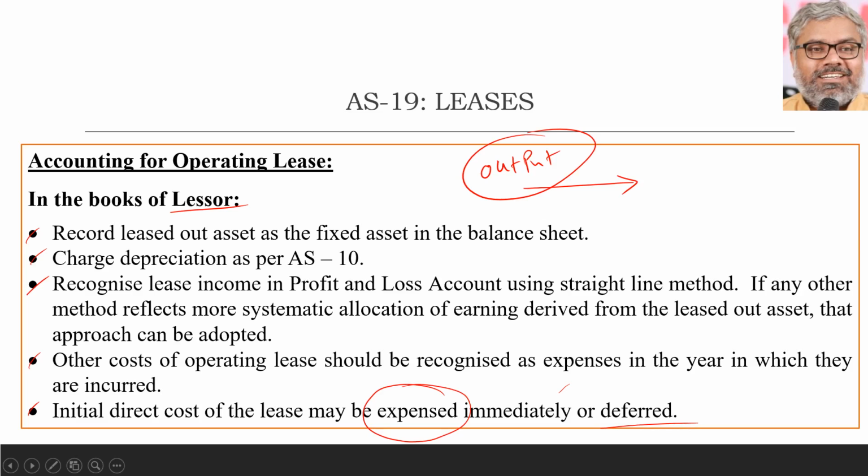So that is the possibility for lessor, where he has to just treat the operating lease like a normal rental income. He owns the asset, he is leasing that asset, getting some rental income. That's it. That rental income is recognized on the credit side of P&L account. Any expenses related to them can be debited to the P&L account. That is operating lease. Nothing special. All are just normal commonsensical points for accounting of operating lease in the books of lessor.